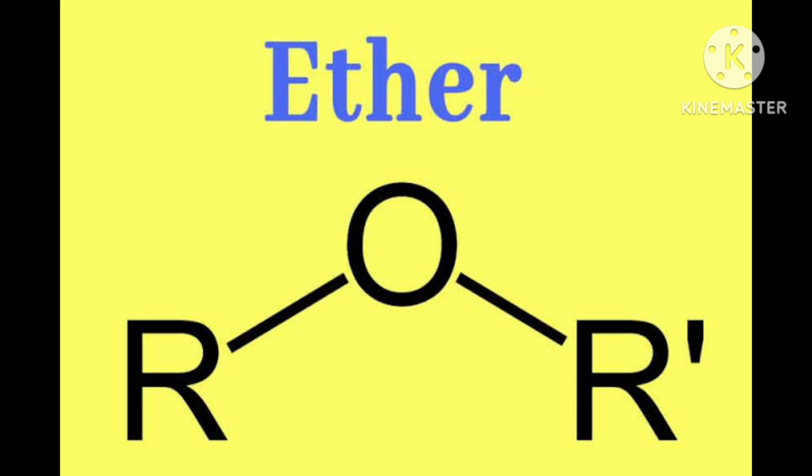Today I am going to discuss alcohols, phenols and ethers. This is the new chapter. I have finished haloalkanes and haloarenes. Now the new chapter is alcohols, phenols and ethers. That is the 11th chapter. What are alcohols, phenols and ethers? In brief, you can understand why we are studying alcohols, phenols and ethers.